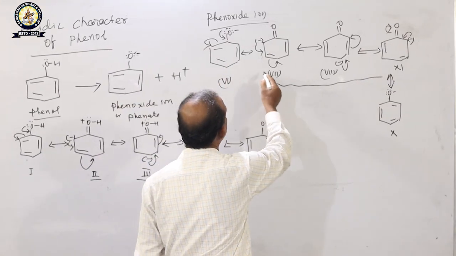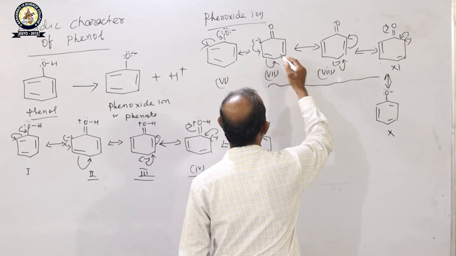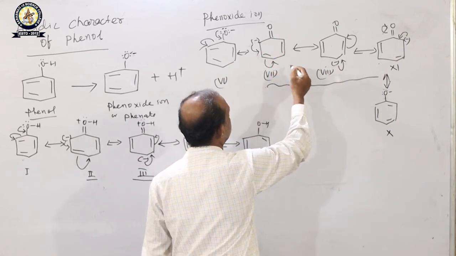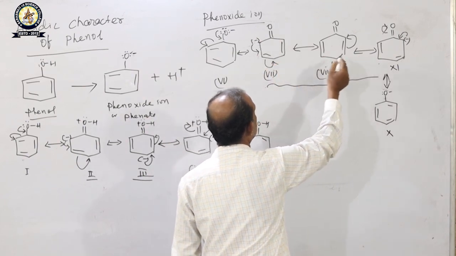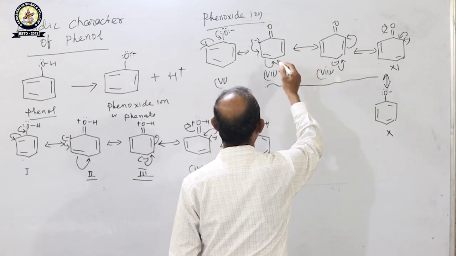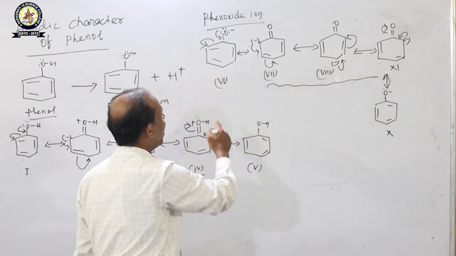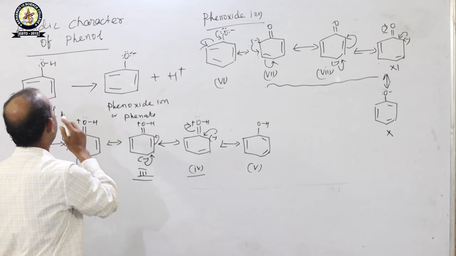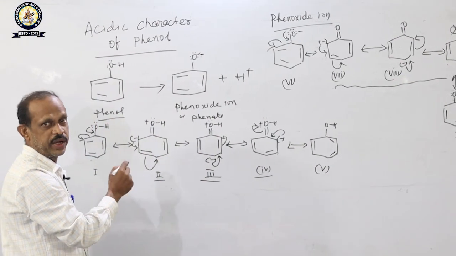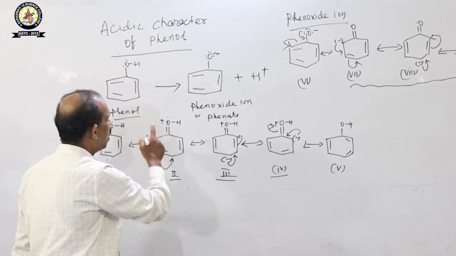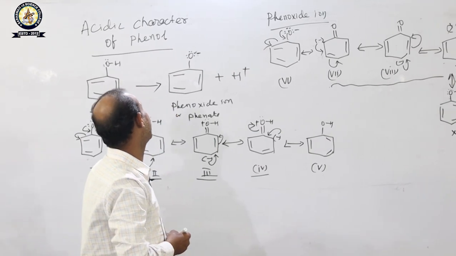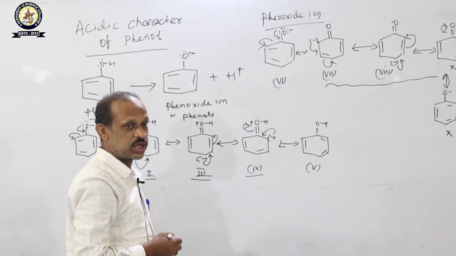This is the phenoxide ion. These are the resonance structures in which only the negative charge is delocalizing from one place to another, so there is no charge separation in the phenoxide ion. That's why phenoxide ion is more stable than phenol. Hence, phenol dissociates to form phenoxide ion and H plus. So this is the explanation behind the acidic character of phenol.